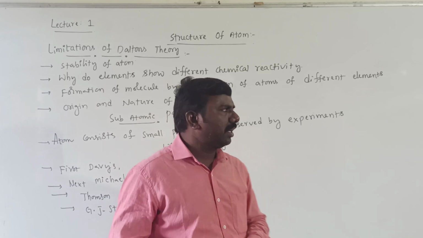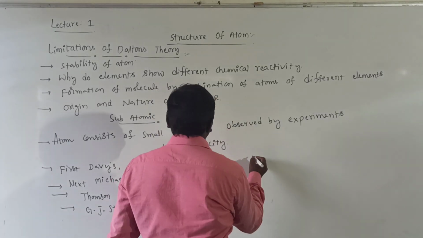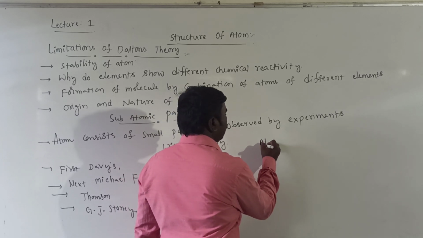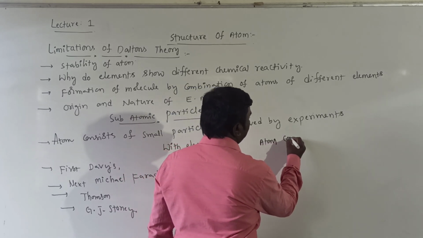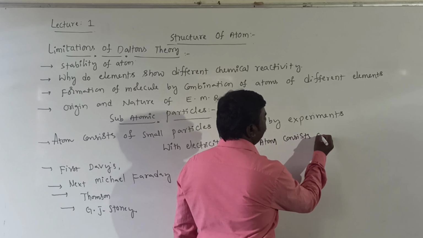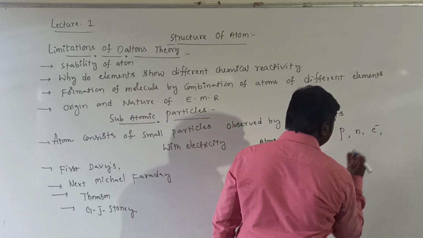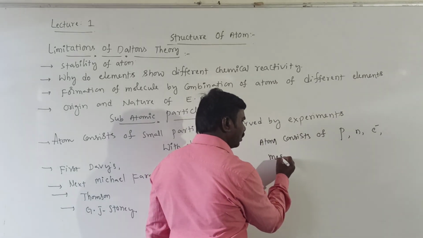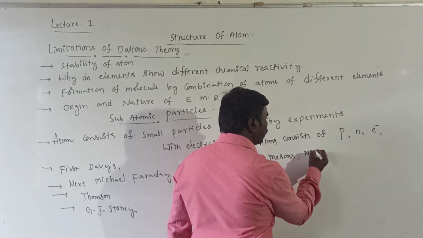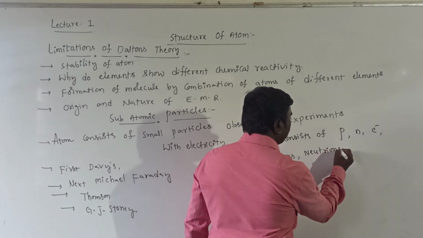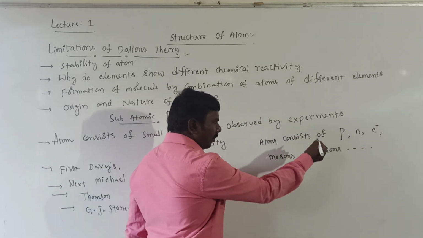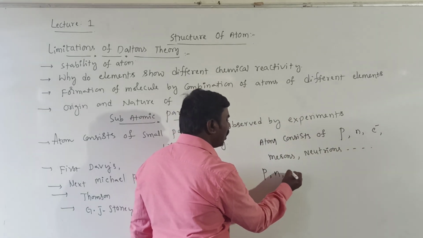Atom consists of protons, neutrons, electrons, mesons, neutrinos. So many are there. Among them, protons, neutrons, electrons